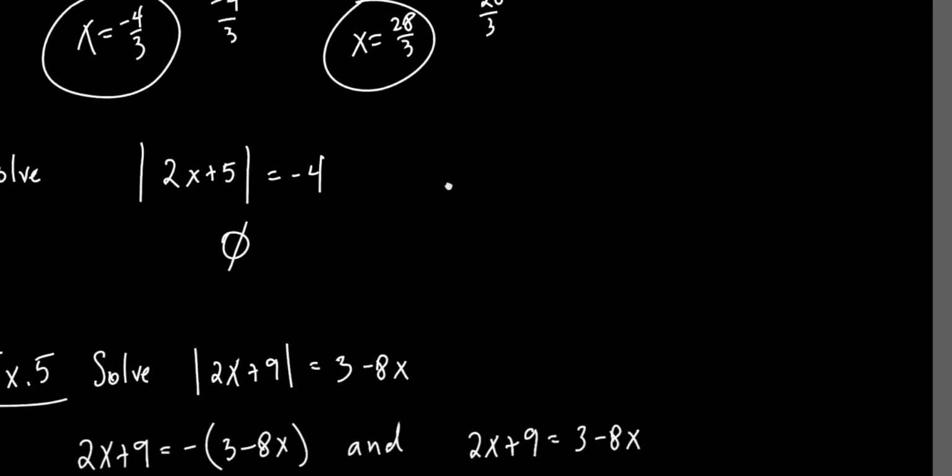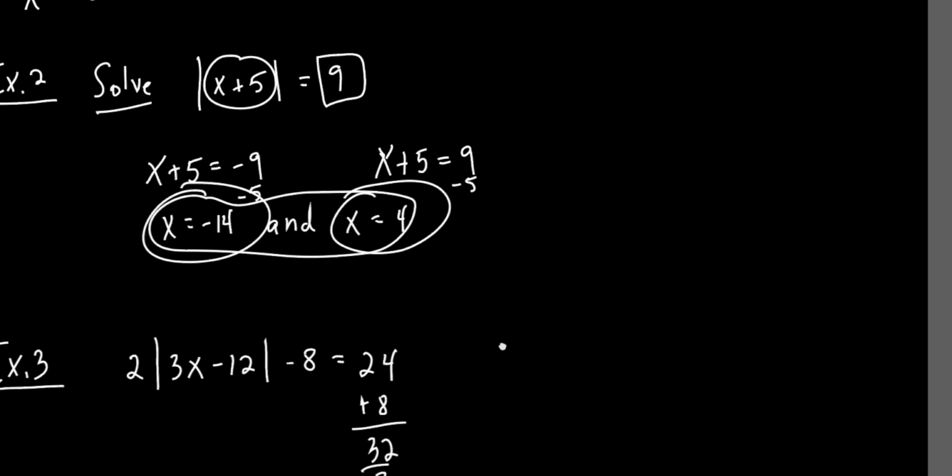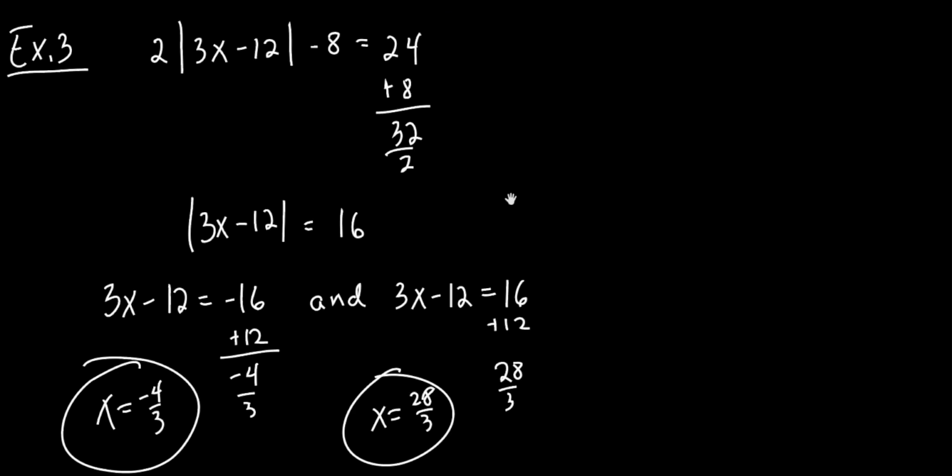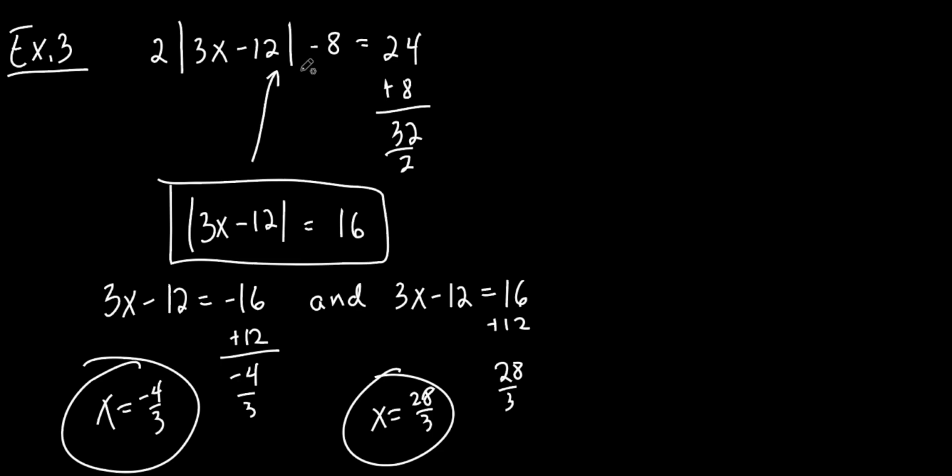Now, remember that first one we did? This one right here. Remember, got these weird answers? I just told you that they both check, but if this was a homework problem or a quiz or test problem, you would need to put those back into this to see if it really does. I'd probably put it in for this one, right? Because that's the same as this, isn't it?